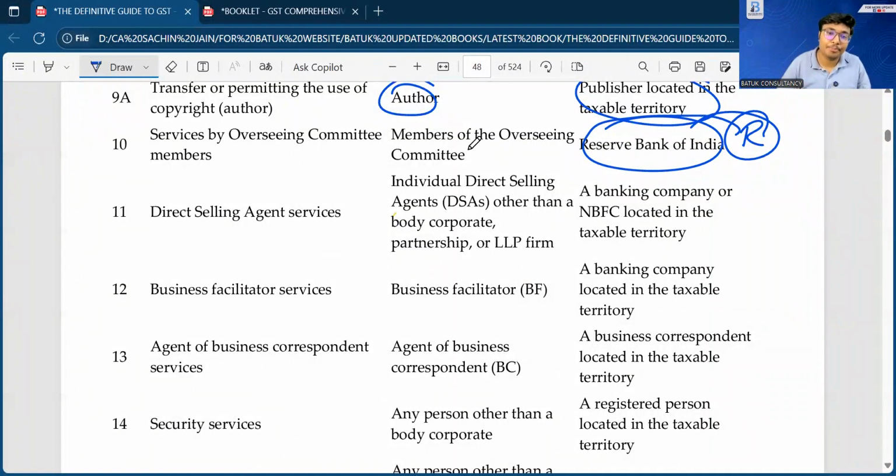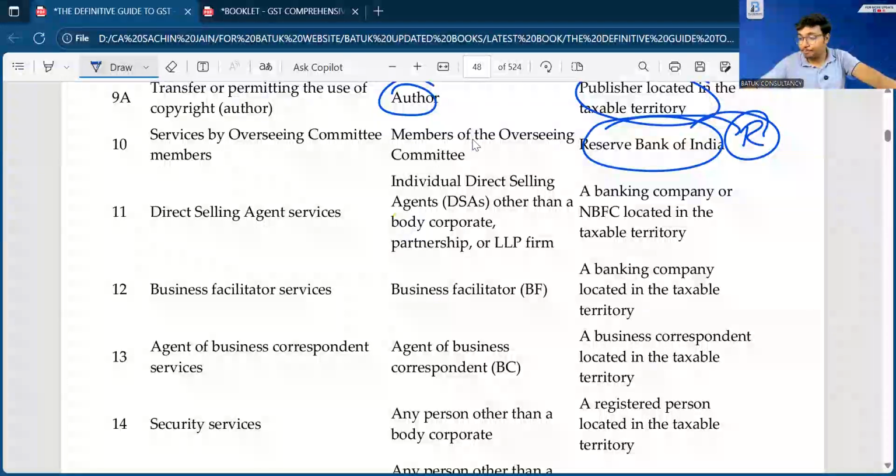Next, sir, as we all know, multiple banks are going to appoint direct selling agents to expand the business. The direct selling agent is going to arrange multiple business functions for the bank, and the bank is going to book that expenditure and pay the fees to the direct selling agent.